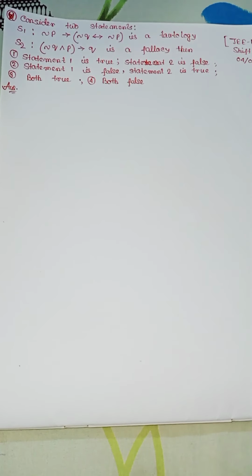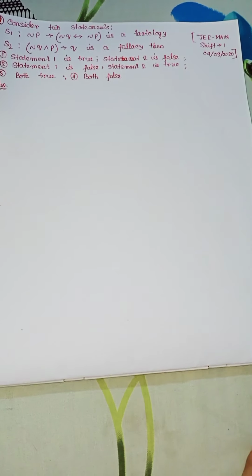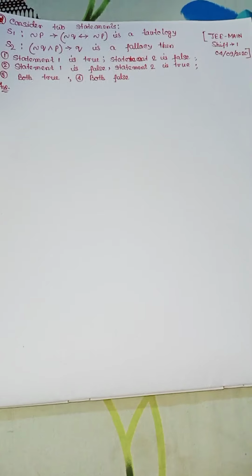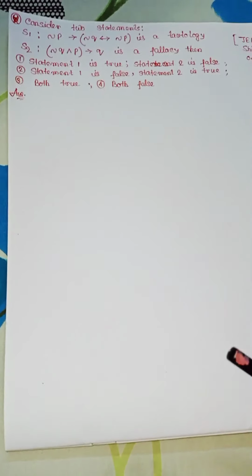Then four options are given. This is a memory based question, and the question is on tautology. So at first let's draw the truth table.